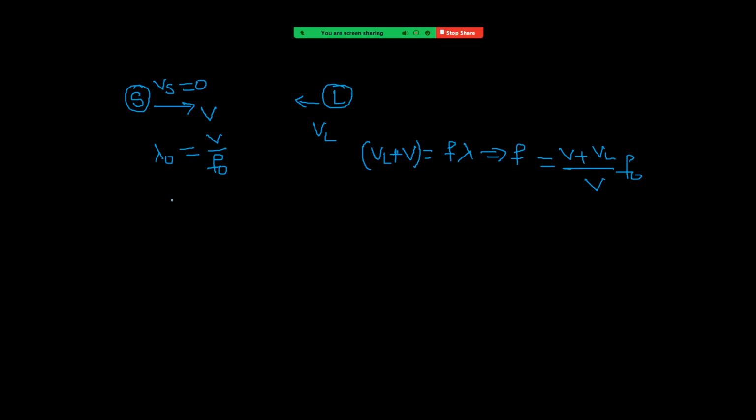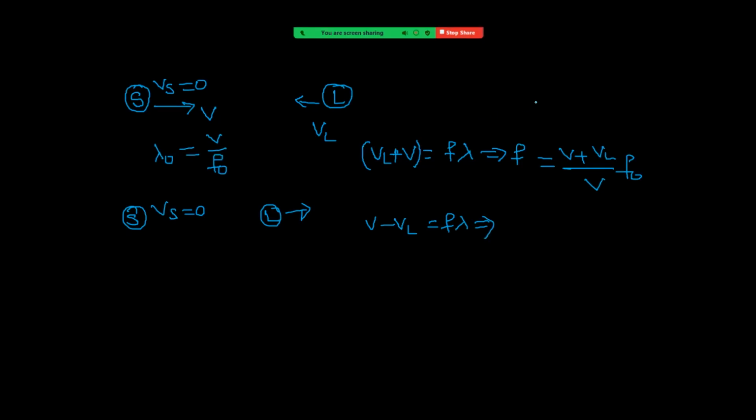Suppose the listener moves away from the source, and the source is not moving. See where the change comes. The velocity of sound with respect to him becomes V minus VL, which equals F into lambda.